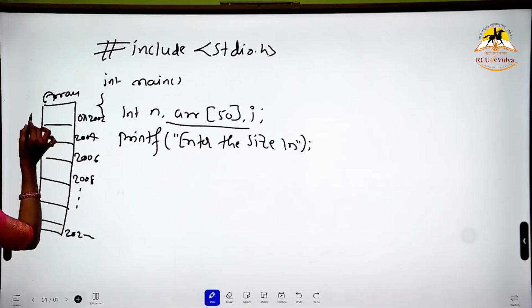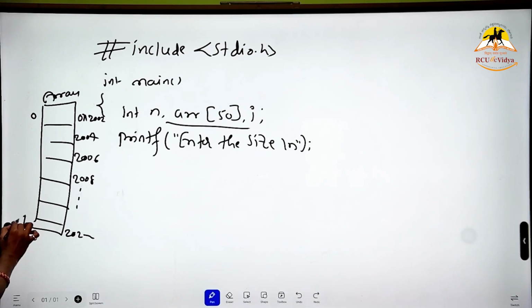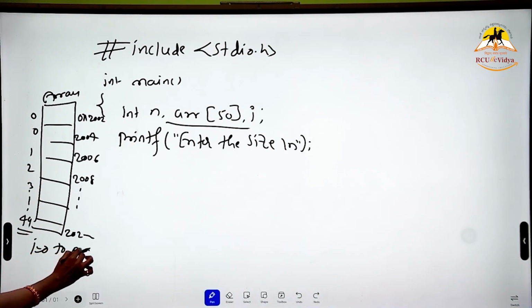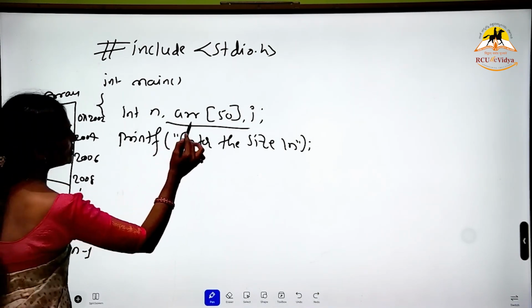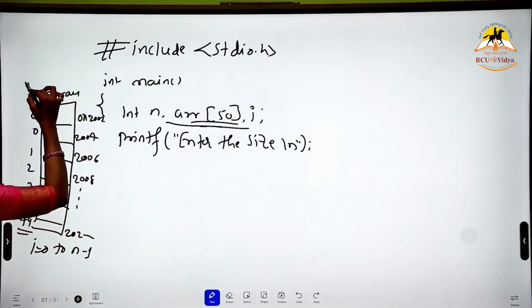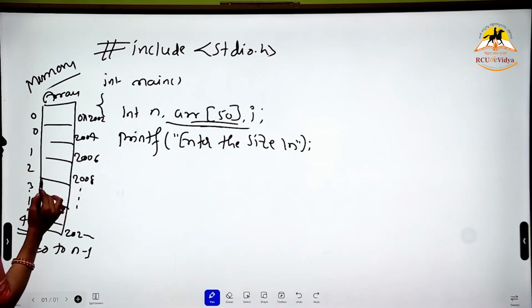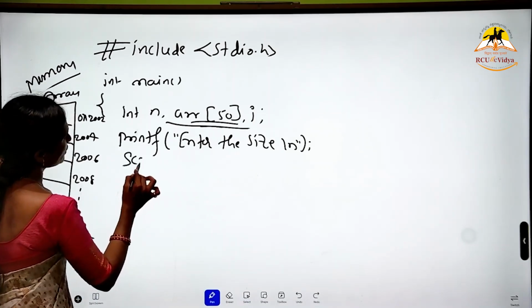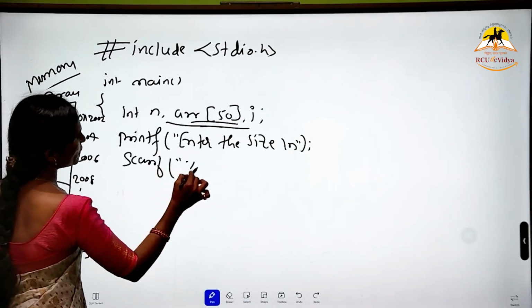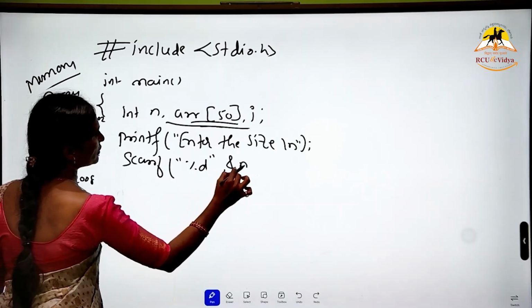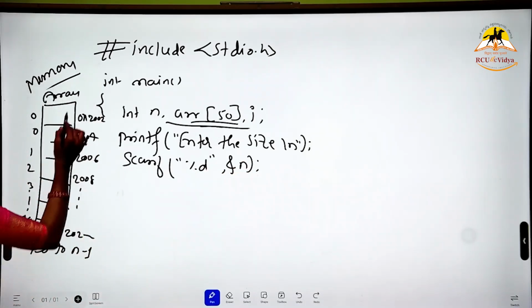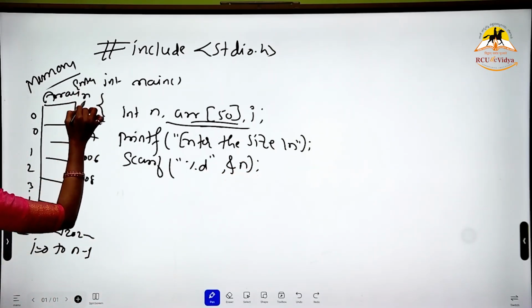So it is given from 0 to 49, that is i starts from 0 to n minus 1. As soon as it is declared, this much memory is allocated in the computer. But I want to use only a certain size, so I take the size of the elements with %d and read n. So enter n: I have taken n equal to 2.